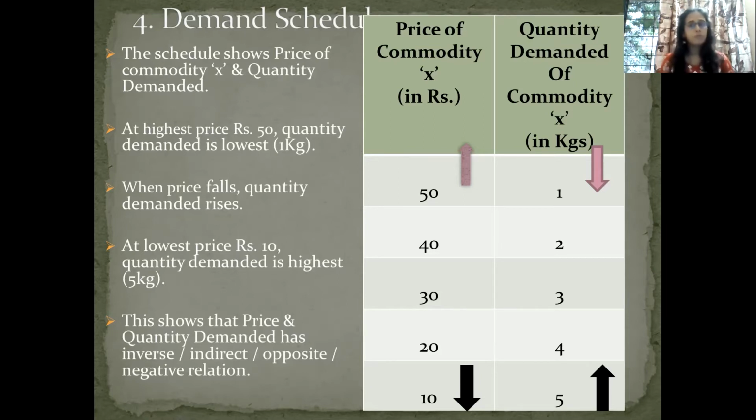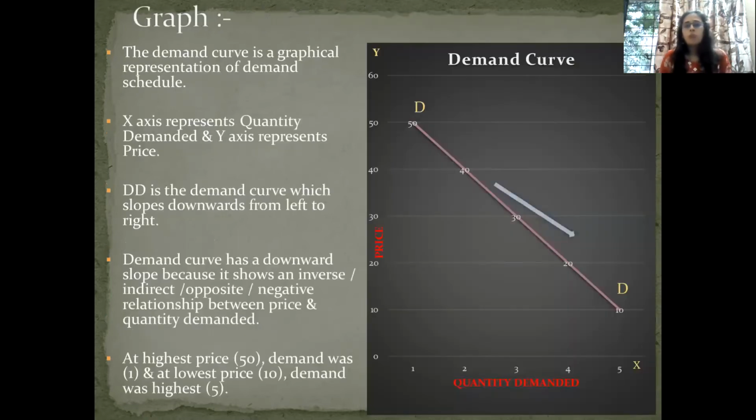Many times students only draw the table and don't write the explanation part, which is also very easy to write. Now the next part is demand curve. It means graph and graph explanation. Demand curve is a graphical representation of demand schedule. Whatever schedule we have drawn, we are going to show it in graphical form.